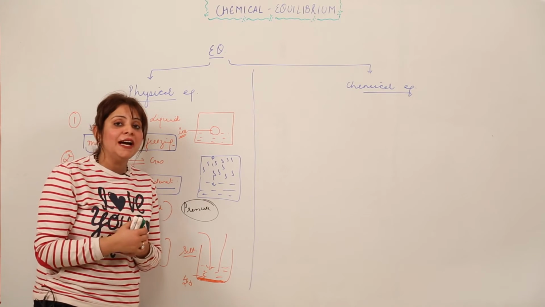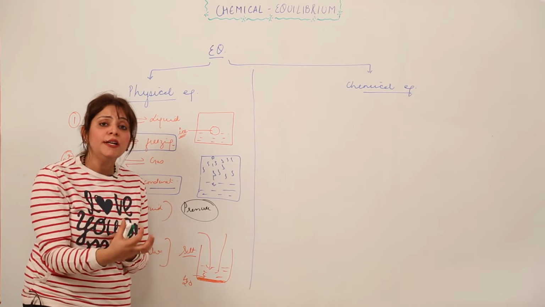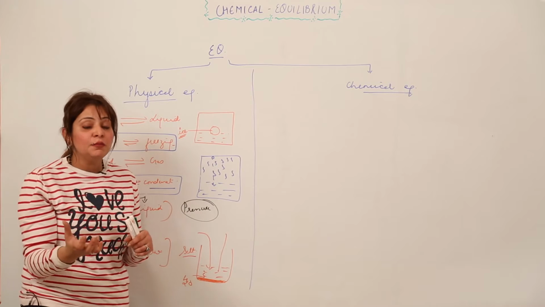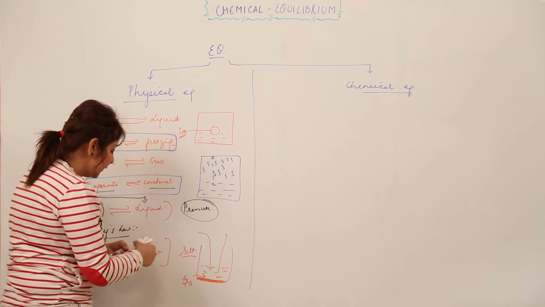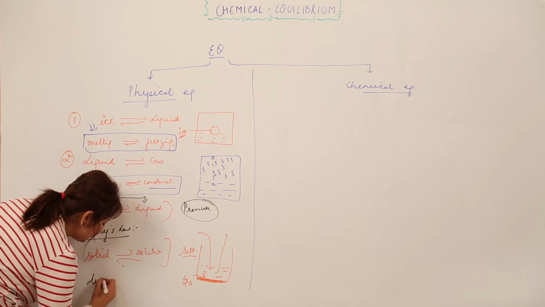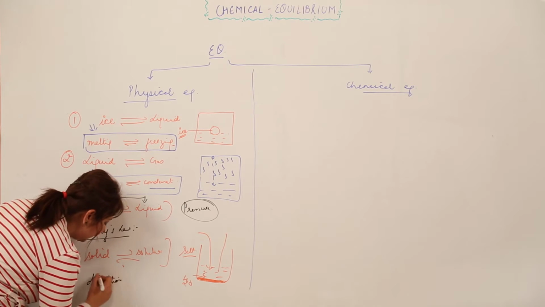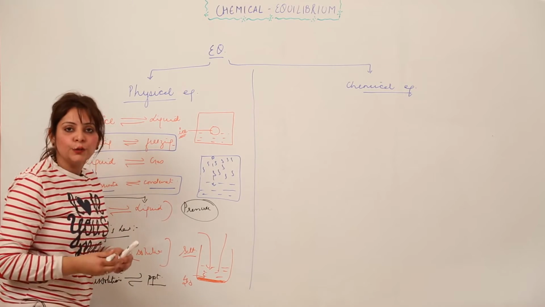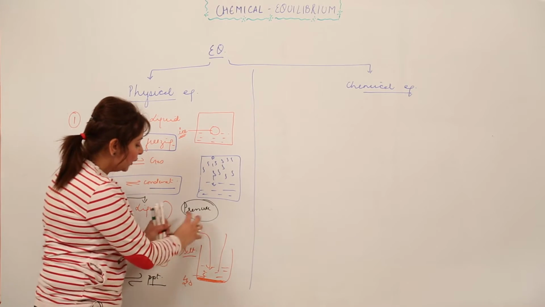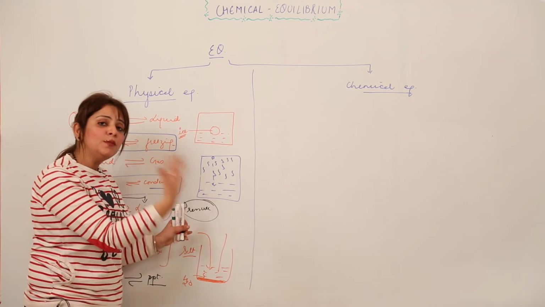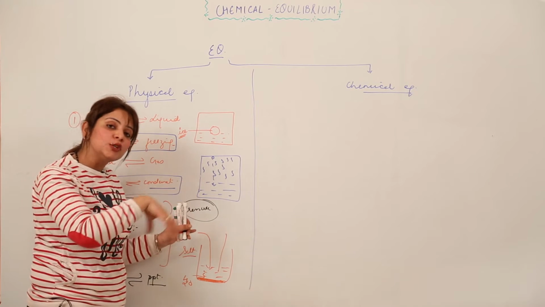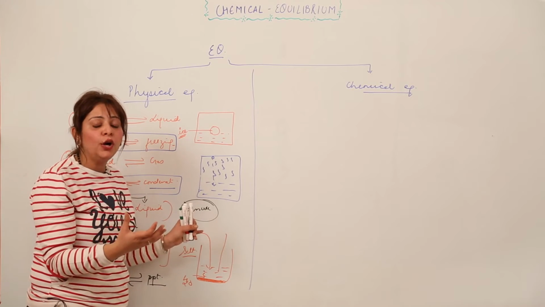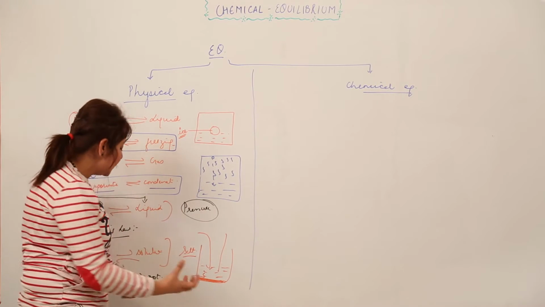But at the same time, the molecules which are dissolved in water are uniting back and crystallizing back. That means the rate of dissolution, the amount of salt which gets dissolved, is in equilibrium with the rate of precipitation or crystallization. As more and more salt is added, it is dissolving, but at the same time the salt molecules which are already dissolved are uniting among themselves and precipitating out.